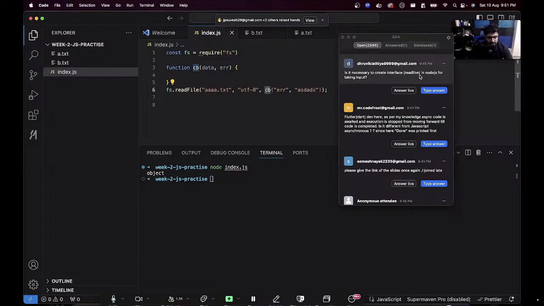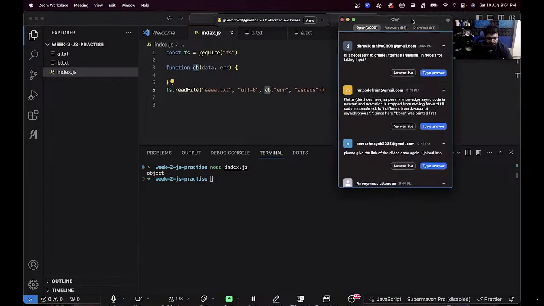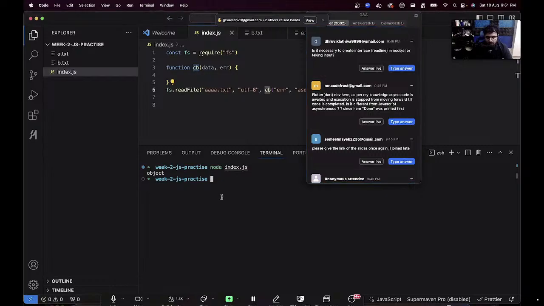Is it necessary to create an interface for Node.js to take input? What does that mean? Are you asking, when you're doing node index.js, do you need to wait for user input? It depends on you, if that's the question.